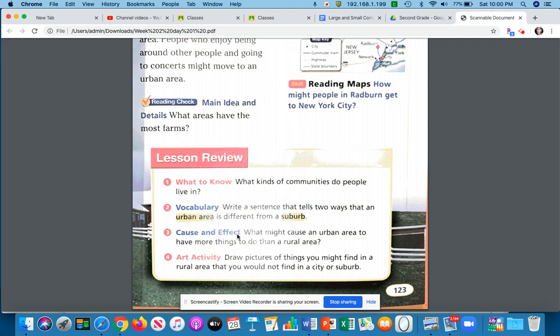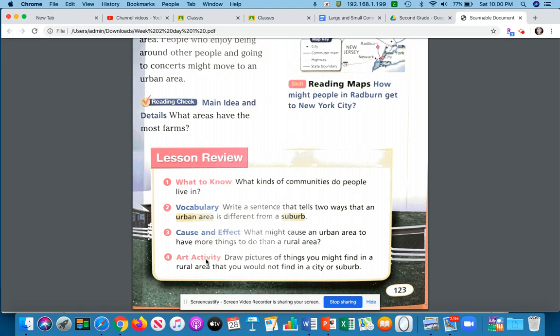Cause and effect. What might cause an urban area to have more things to do than in a rural area? So we know in an urban area, many people live there. A rural area, not so many. So why do more events take place in an urban area?